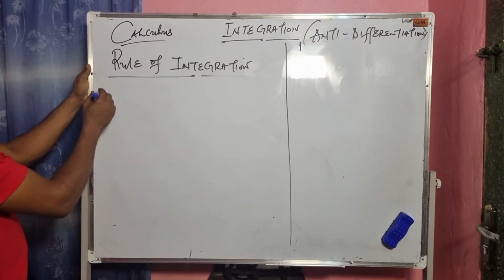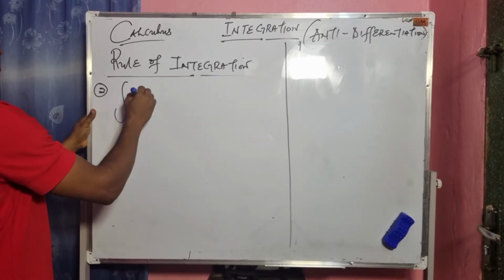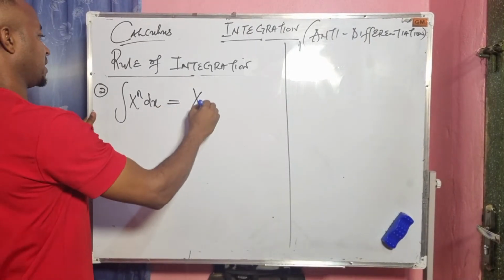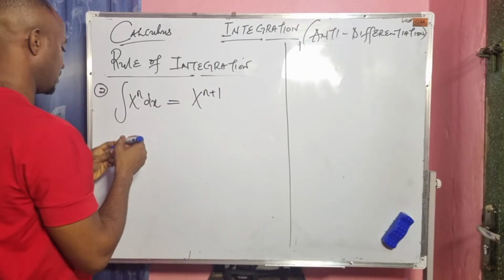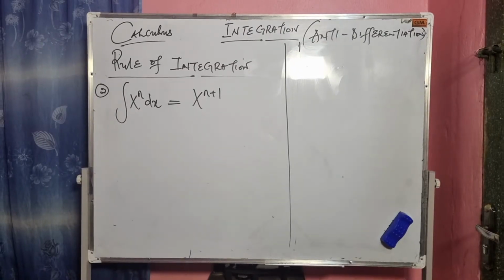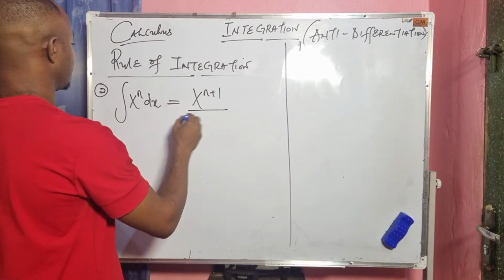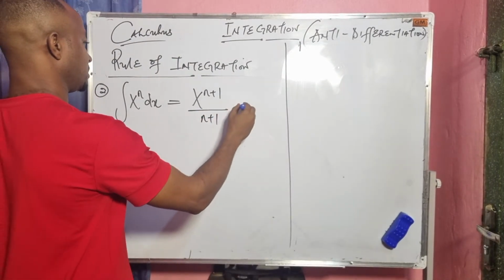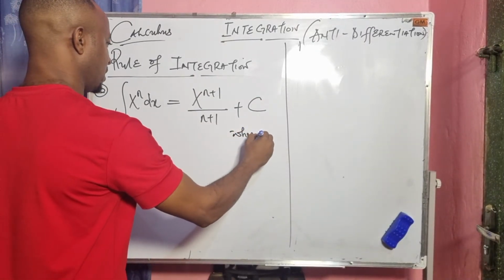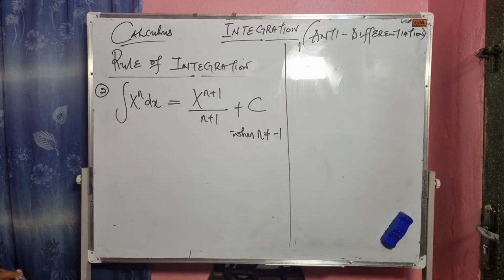Okay, the second rule of integration, rule 2, says the integral of x to the power of n dx is equal to x to the power of n plus 1, divided by n plus 1, then plus c, where n is not equal to minus 1.